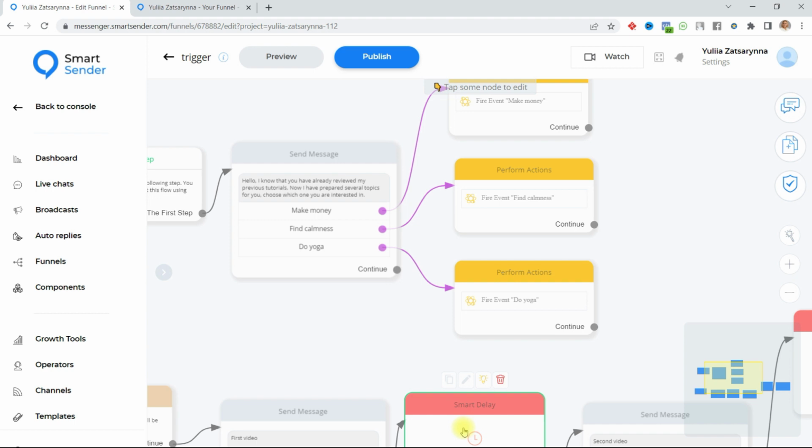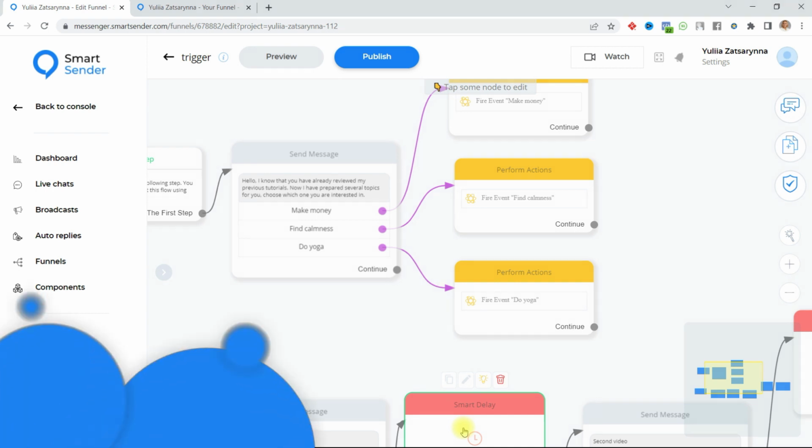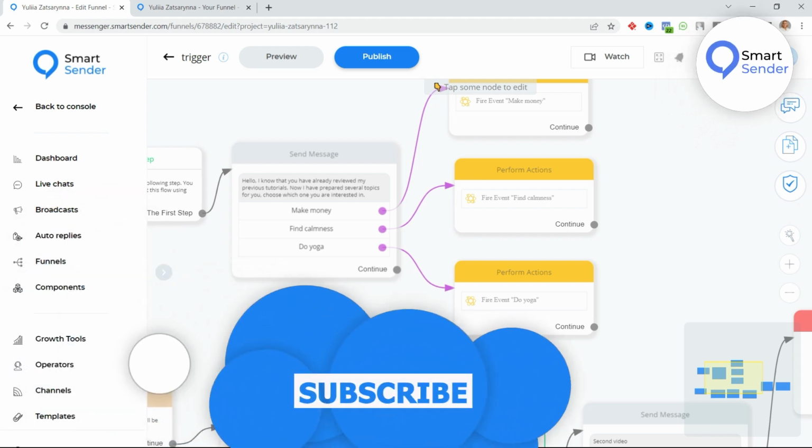In this lesson, we will learn how to prevent the user from clicking the buttons if he has already made a choice.